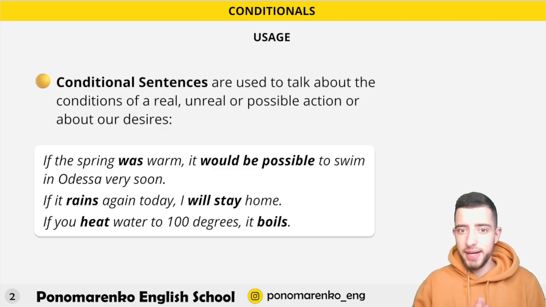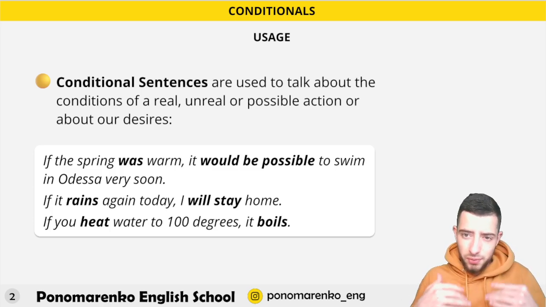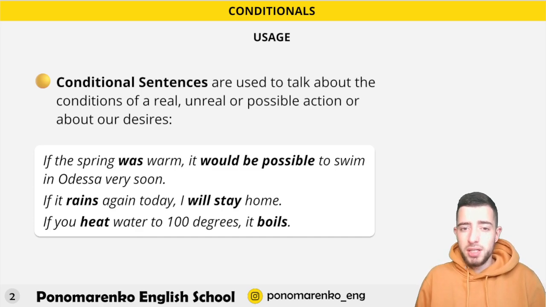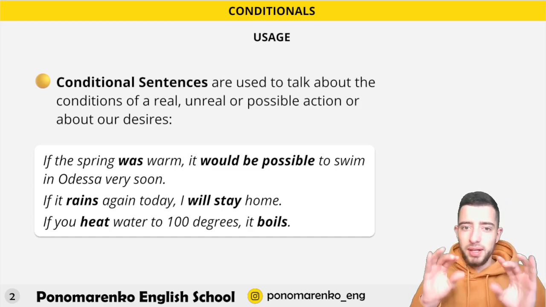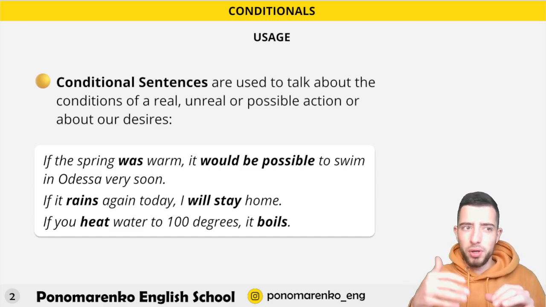and this is the zero conditional. So now you realize that we have different sentences and different formulas and of course different sense. So this is all you need to know. I'm joking, of course, but let's talk about each of these conditional sentences more precisely, so you understand everything.